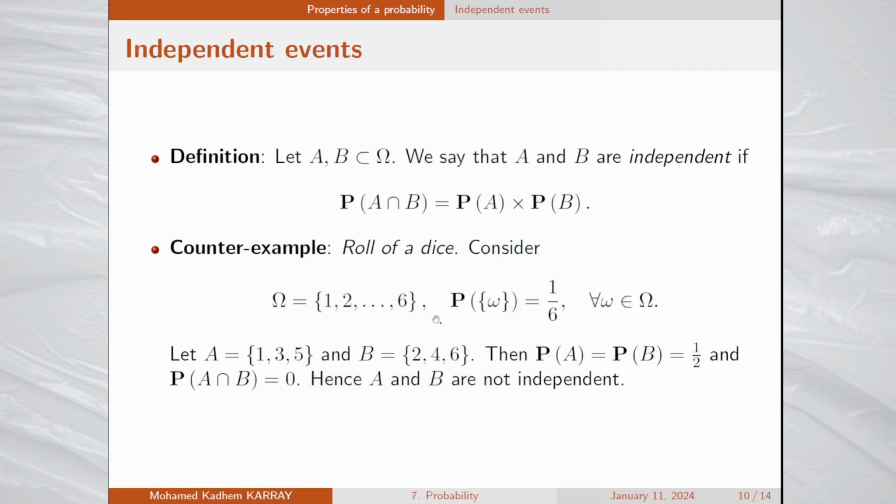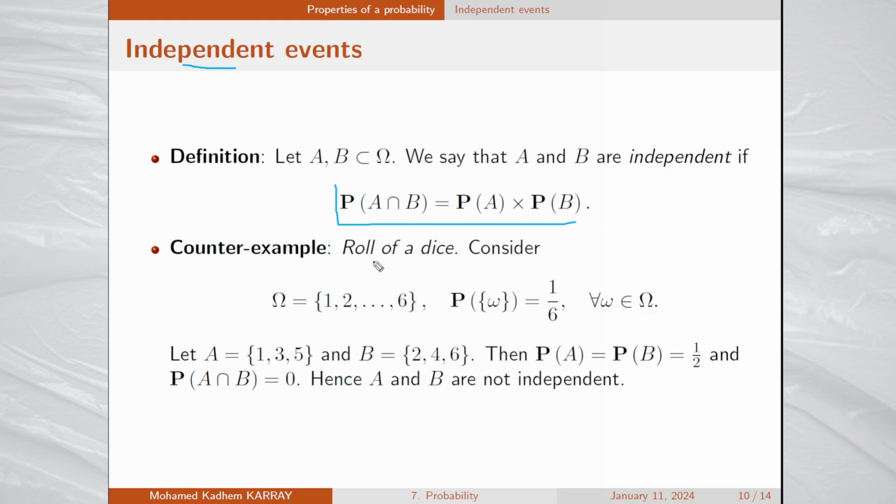Consider now two events A and B. We say that these events are independent if the probability of the intersection of A and B equals the probability of A multiplied by the probability of B.